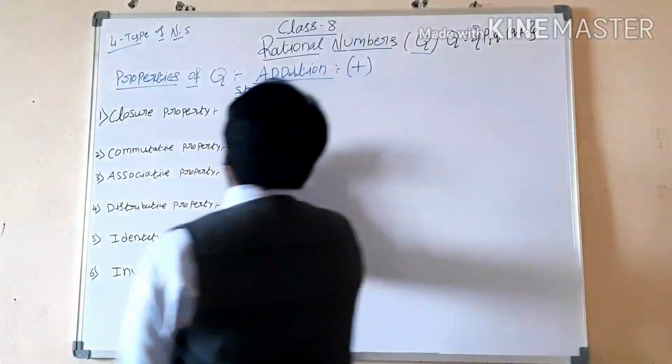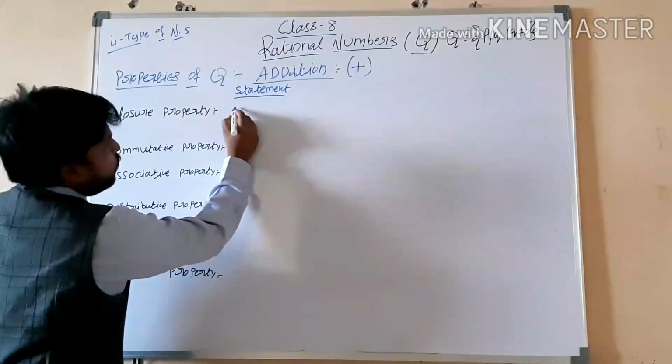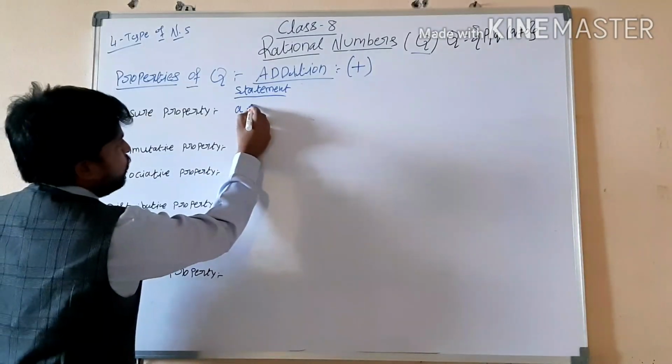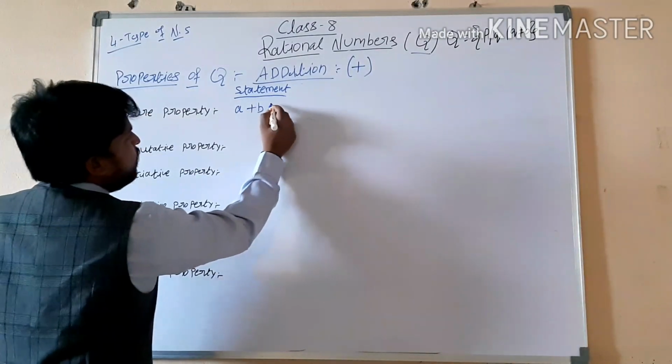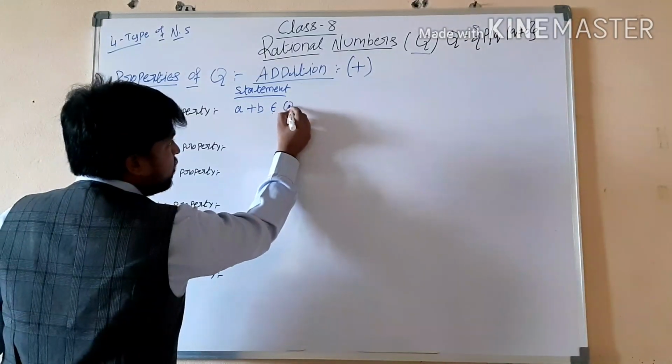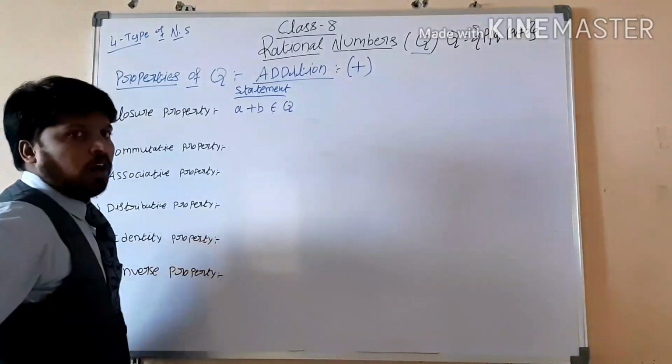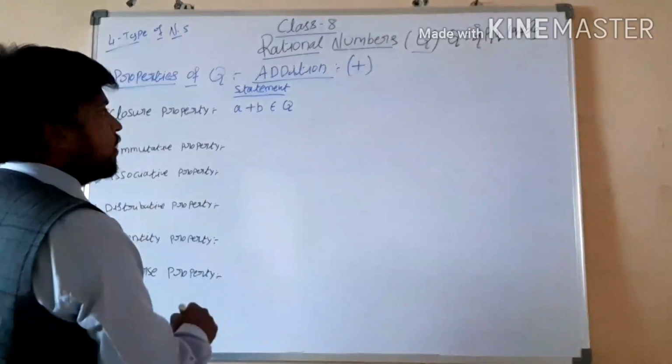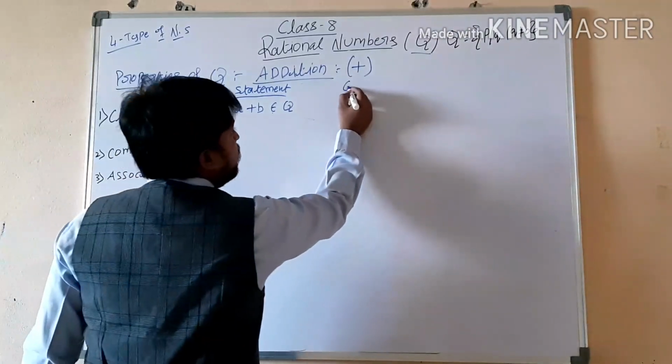That means when we add two rational numbers, say one rational number is A and another rational number is B, we have to get a result that belongs to the rational numbers. We have to get the rational number only. So we will see an example.